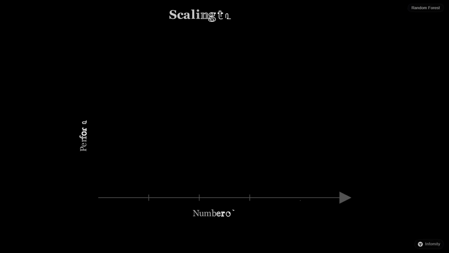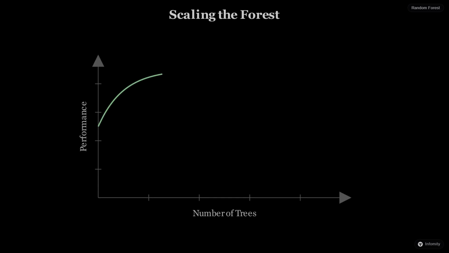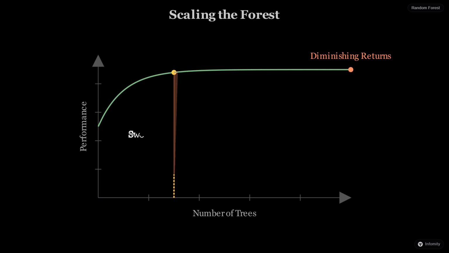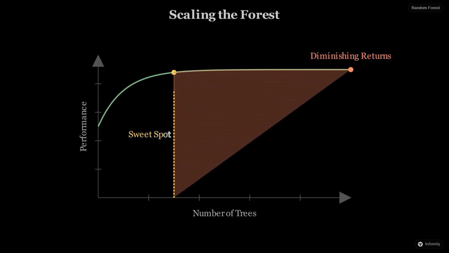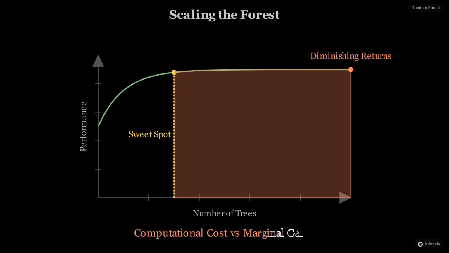You might think that more trees are always better, but there is a point of diminishing returns. Adding the first 50 judges significantly improves the panel's accuracy. However, going from 500 to 5,000 judges might only offer a tiny gain while increasing computation time. Finding the right balance between forest size and speed is a key part of the design process.